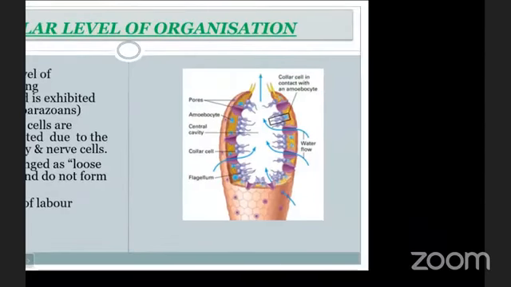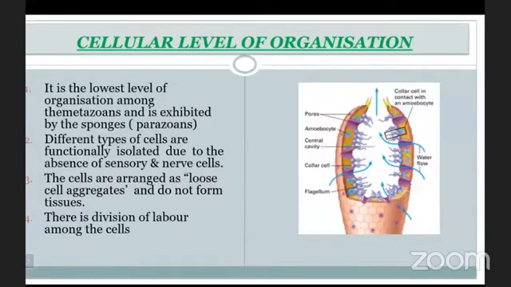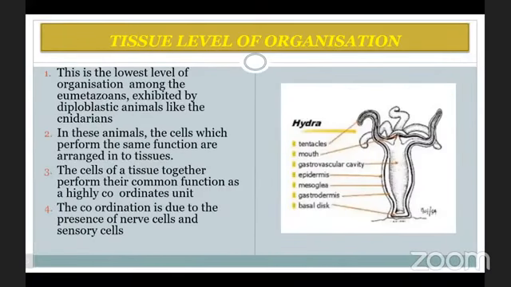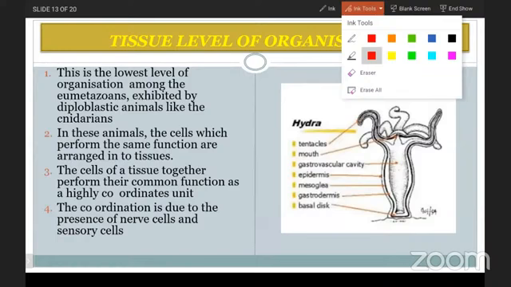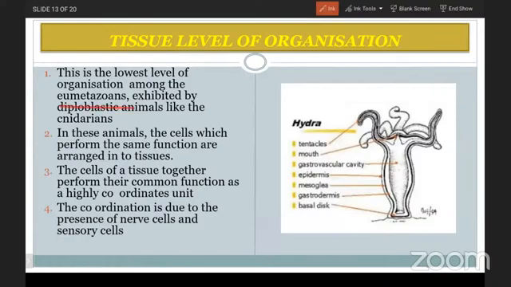Now, tissue level of organization. This is the lowest level of organization among the eumetazoans. Here we are giving a specific term, eumetazoans. Eumetazoans means the organisms which have multiple cells with the formation of tissue, and it is exhibited by diploblastic animals like the cnidarians. What is the example for it? Cnidarians are the example for the tissue level of organization.